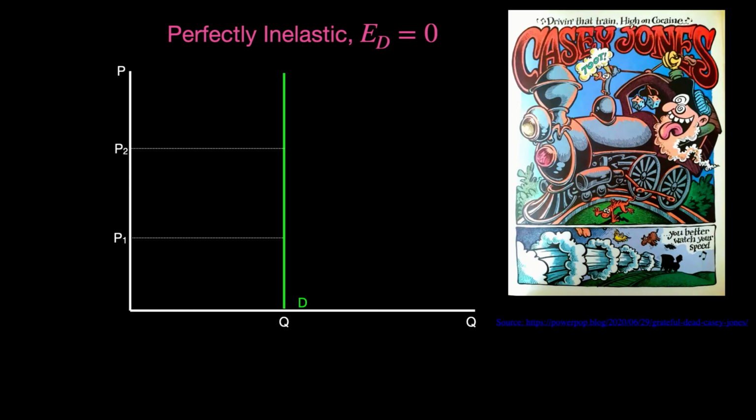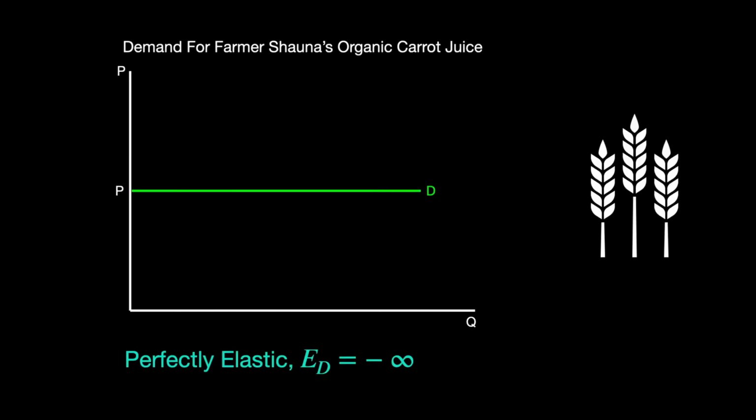This graph depicts Casey Jones's personal demand curve for crack cocaine. Why would this demand curve make sense for crack cocaine? You can see that as price changes, the amount of cocaine that Casey plans to buy does not change. His demand is perfectly inelastic. He is not responsive at all to a price change. What would be a good example of perfectly elastic demand?